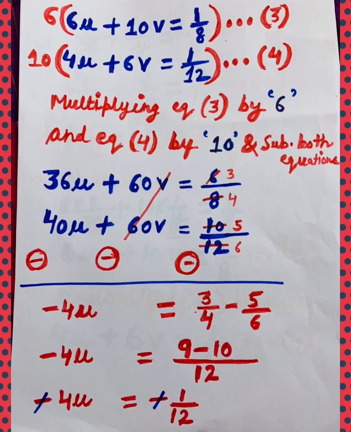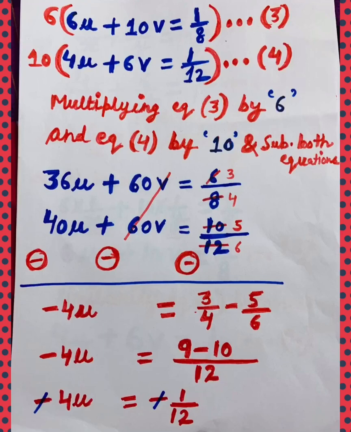So if I'm multiplying equation 3 by 6, I will have to multiply each and every member of equation 3 by 6. So 6 into 6u will be 36u plus 6 into 10v will be 60v equal to 6 into 1 by 8 will be 6 by 8. So both of them will be cancelled. I will get, instead of 6 by 8, I will get 3 by 4.